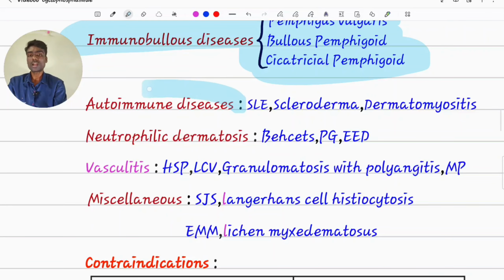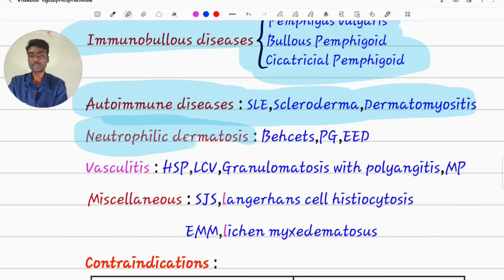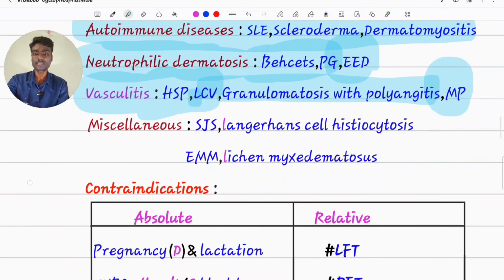Off-label uses are autoimmune diseases like SLE, scleroderma, dermatomyositis, neutrophilic dermatosis like Behçet's, pyoderma gangrenosum, erythema elevatum diutinum. Vasculitis like Henoch-Schönlein purpura, leukocytoclastic vasculitis, granulomatosis with polyangiitis, microscopic polyangiitis.